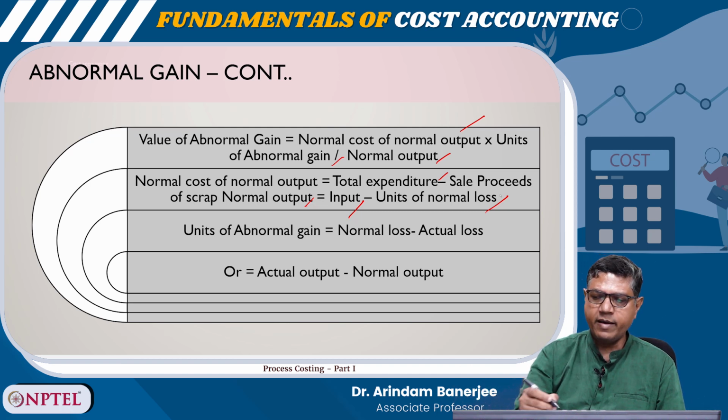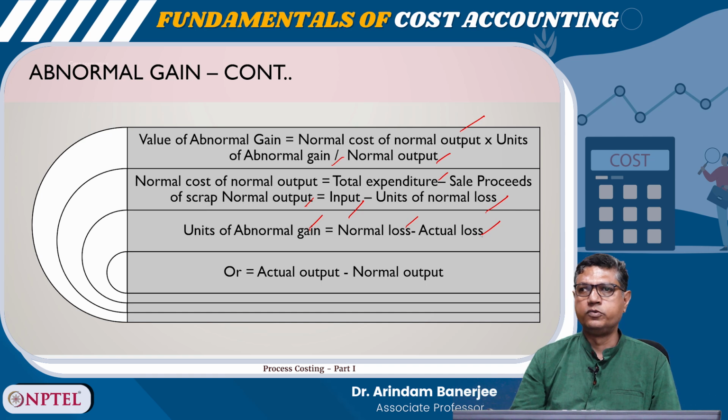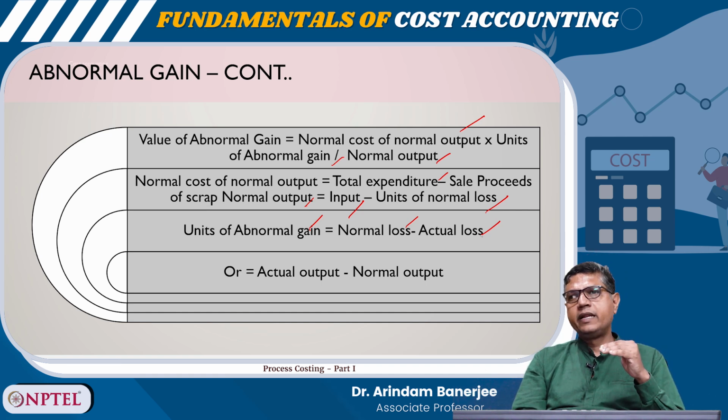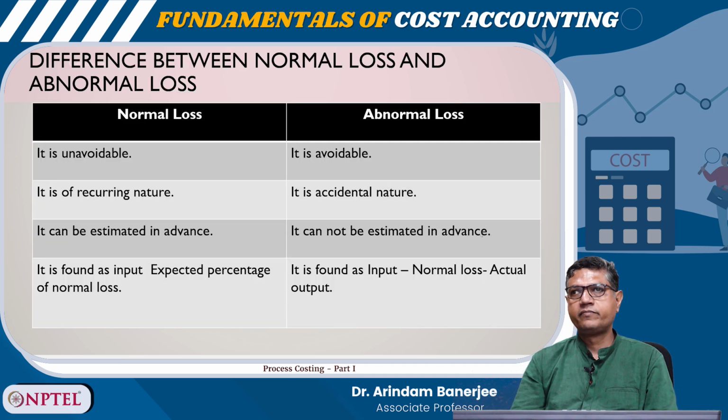So, units of abnormal gain is equal to normal loss minus actual loss, or actual output minus normal output. So, abnormal gain is basically where you are expecting a kind of normal loss, but your actual loss is less than that. So, that is an example of abnormal gain.